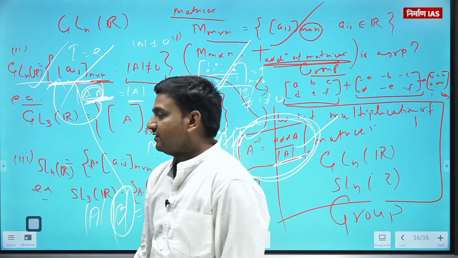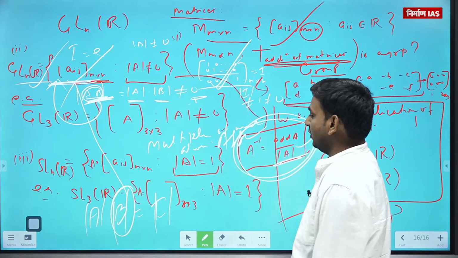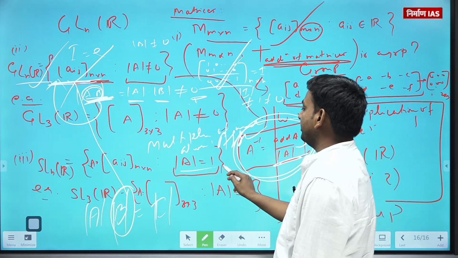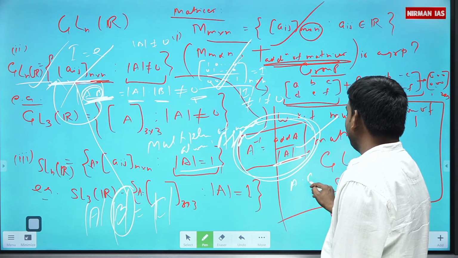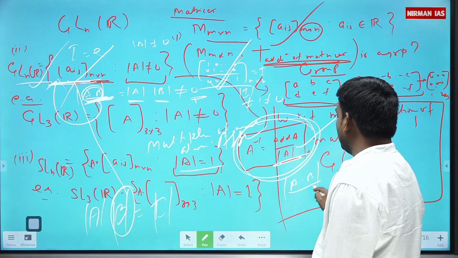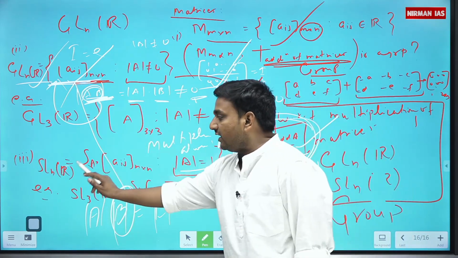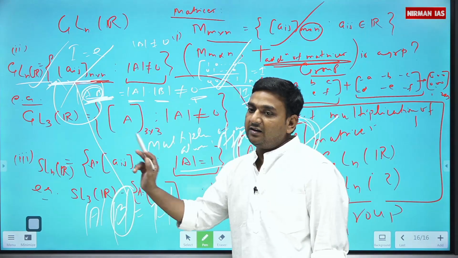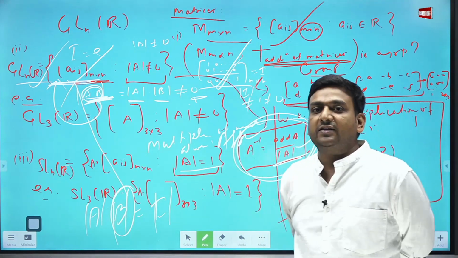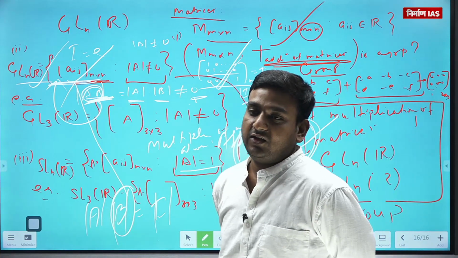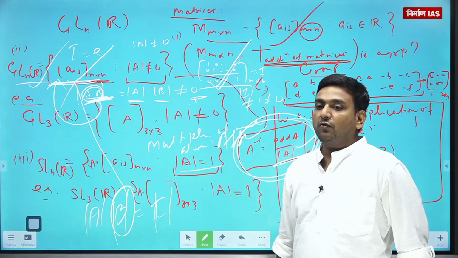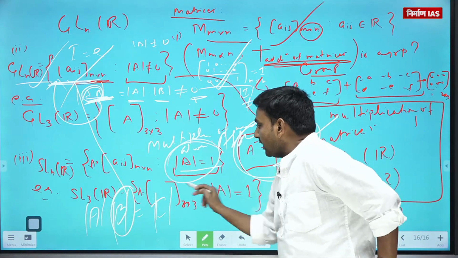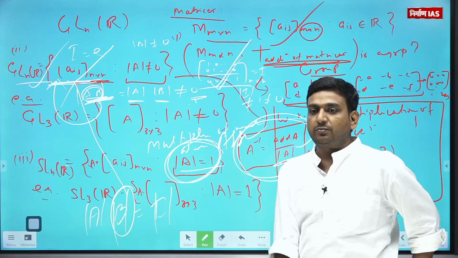Fine. Similarly, I can talk about SLNR. Determinant of A is 1. Let's say A into B. I want to know whether, if A is in SLNR and B is in SLNR, then A into B is also in SLNR or not. I want to check. So to check whether A into B is in SLNR, what do I need? Determinant of A into B must be 1.